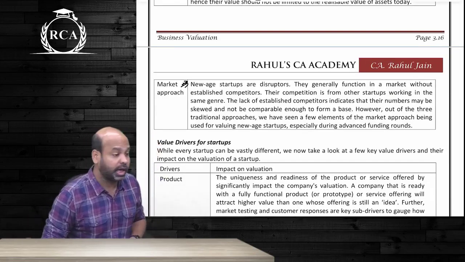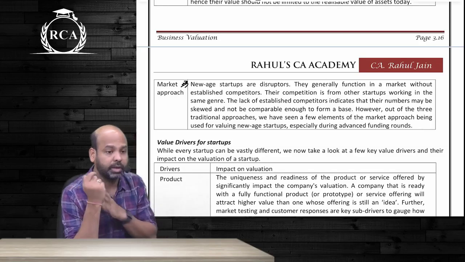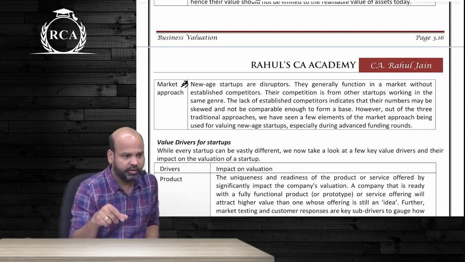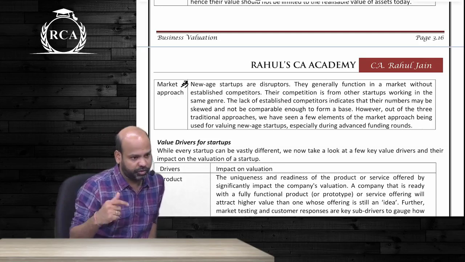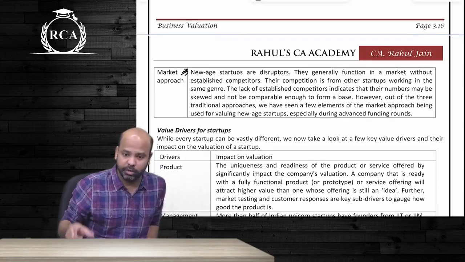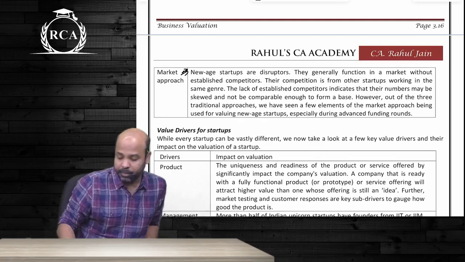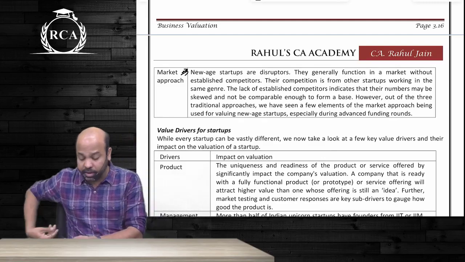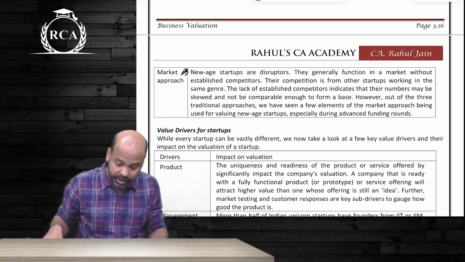The value drivers for a startup are the product and the uniqueness of the product. If the product is going to be disruptive, obviously the startup is going to have a higher value. It will depend upon the team of that organization. The better the team, the better will be the execution, and the higher will be the value of the startup.